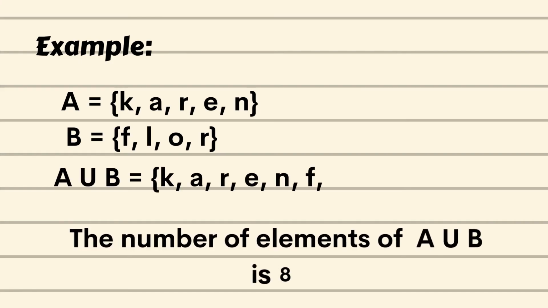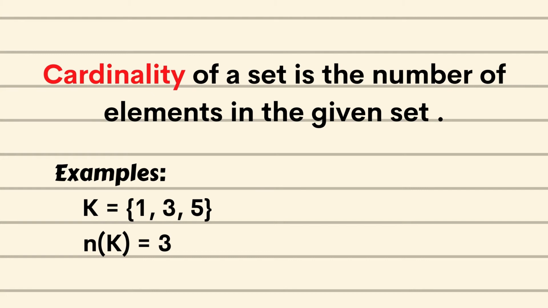Let us consider an example. In these given sets A and B, A union B are K, A, R, E, N, F, L, O. Or we can write it in alphabetical order: A, E, F, K, L, N, O, R. The universal set has only 8 elements. Therefore, the cardinality of the set is 8. Cardinality of a set is the number of elements in the given set.